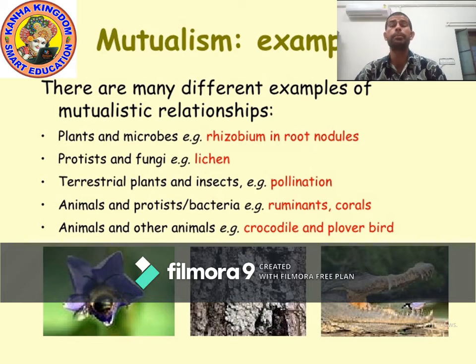As you can see in the picture, a plover bird is sitting in the mouth of the crocodile. The plover bird cleans the mouth of the crocodile. In return, the crocodile provides nutrients, food, to the plover bird. Understood? Now let's move on to the last point.